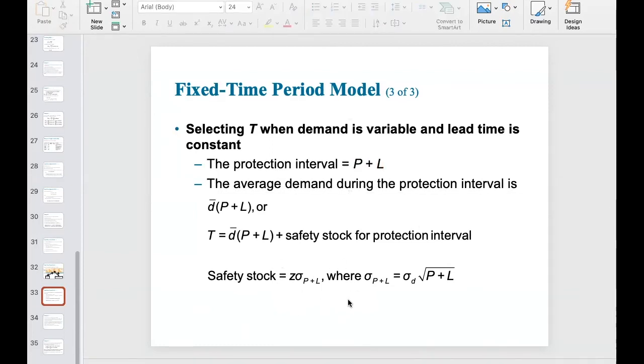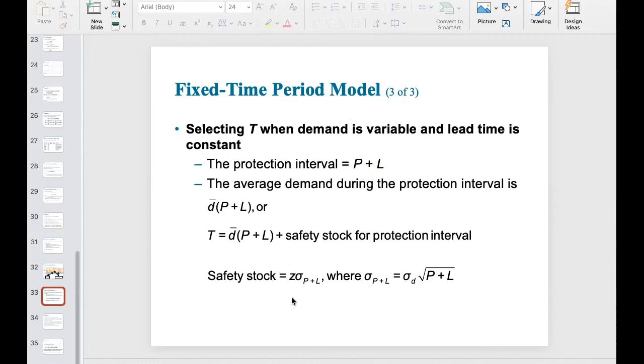Very simple. Here, you still use Z times the corresponding sigma P plus L. Getting the Z value itself is exactly the same. Once you know the corresponding probability of not having a stockout situation, you can use the Z table to get the corresponding Z value. That's the same process.